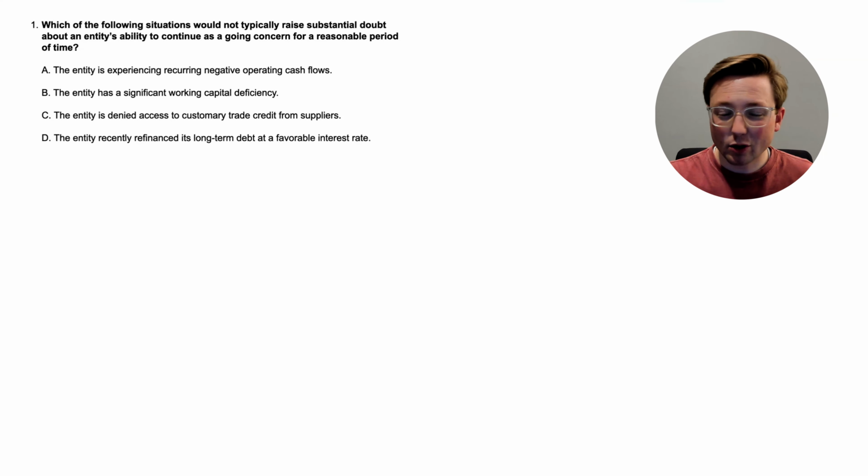So if you don't really know what going concern means, or if you haven't really dealt with that, then you might not really have an idea of what this is talking about. But if you have heard of going concern, then you can probably think through this and think which one makes the most sense to not really be something that would raise a doubt about going concern. Now, again, if you don't know anything about it, that's okay. We're going to use the answer to learn about this. So let's go ahead and talk about the explanation.